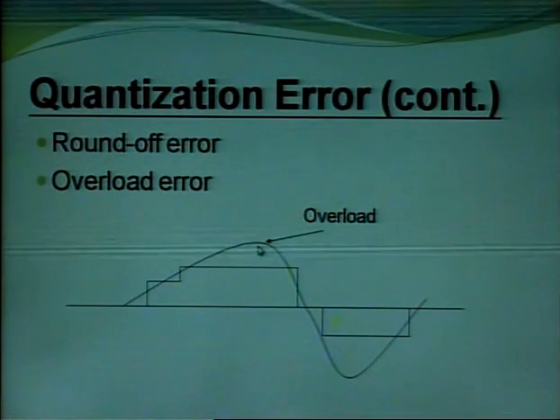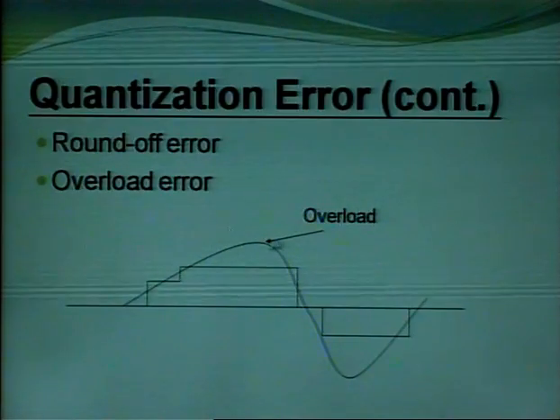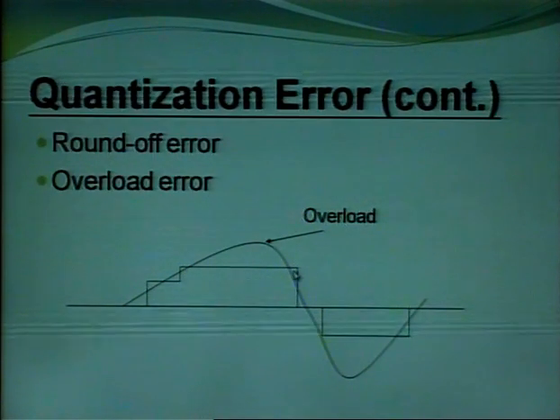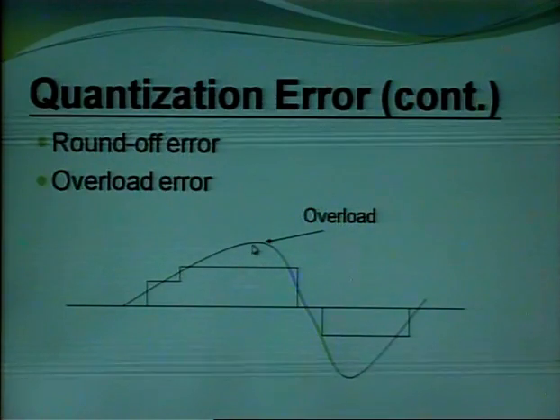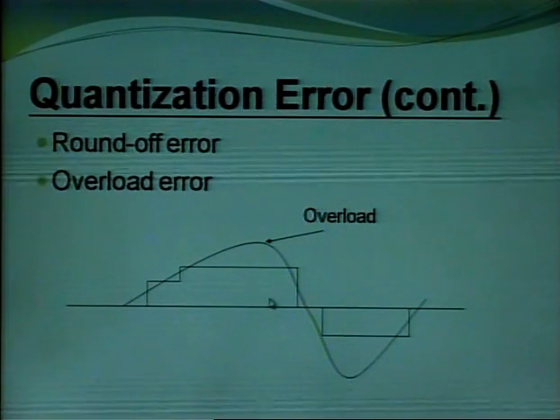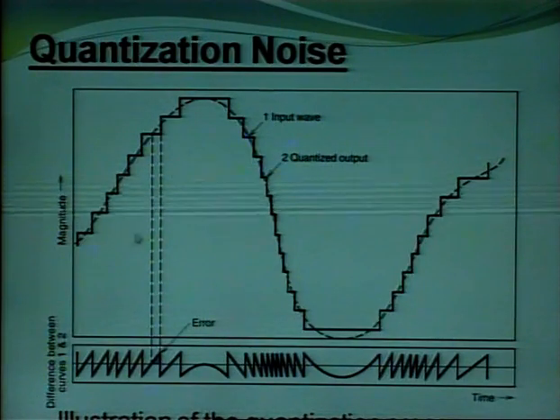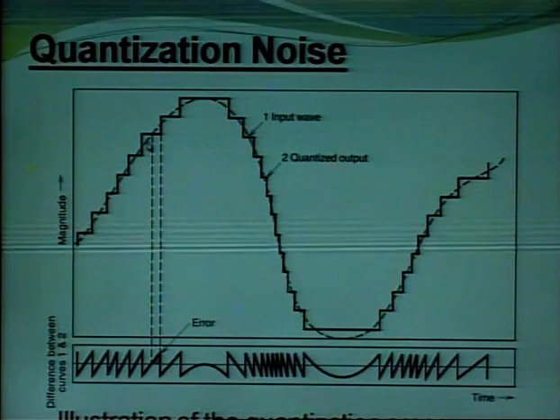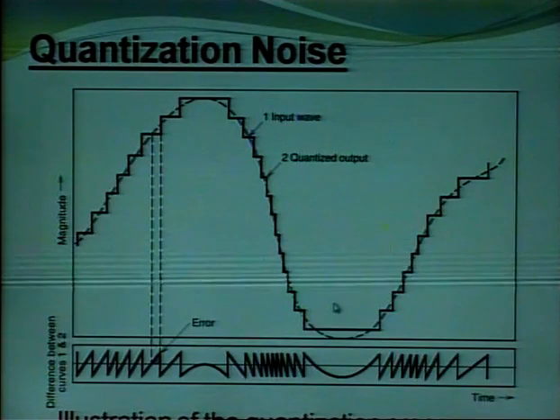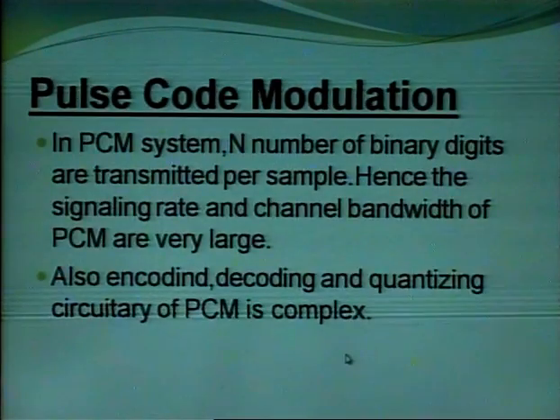This is overload. The signal increases rapidly whereas the pulse varies very smoothly. The difference between this signal and pulse is known as overload error. Here we show the quantization noise. The difference between the original signal and pulses represents quantization noise.